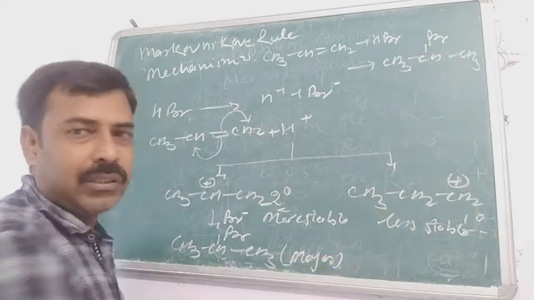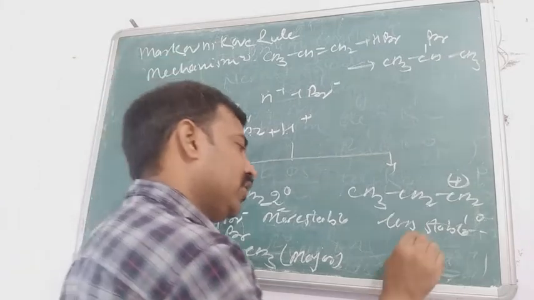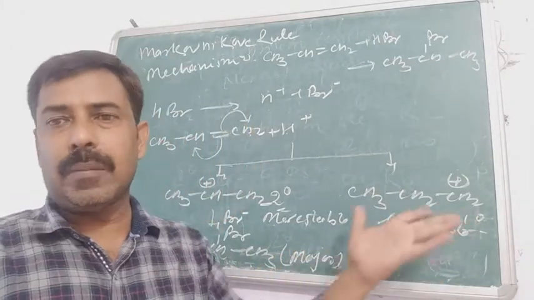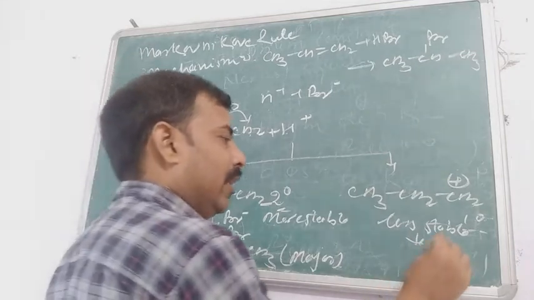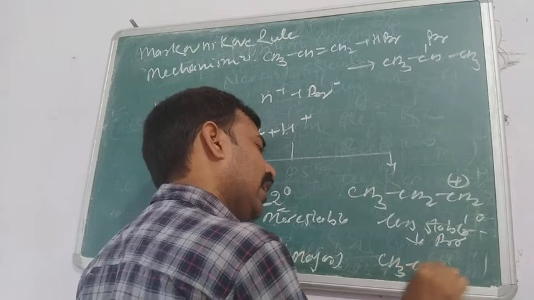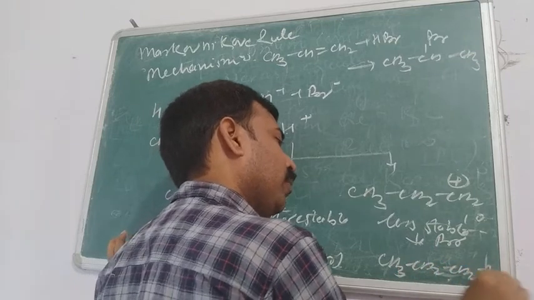It does not mean that the second one is not found. This is also found, but the first is the major product, more than 90%, and the remaining is the next one. In the presence of bromide ion, it forms CH3 CH2 CH2 Br.